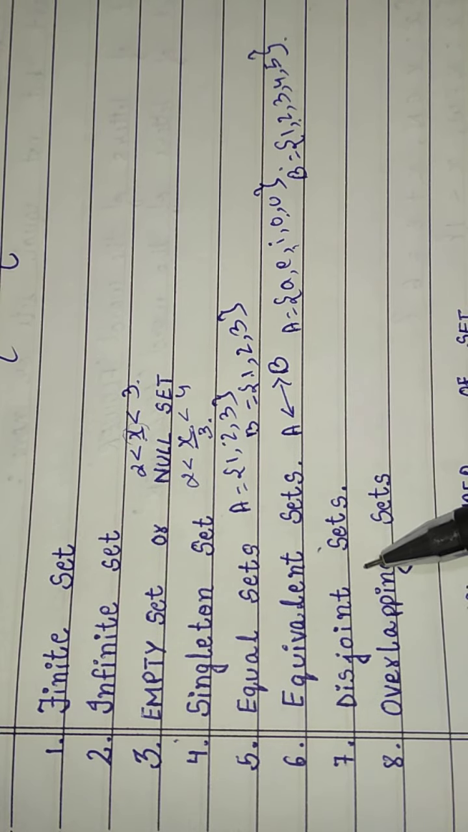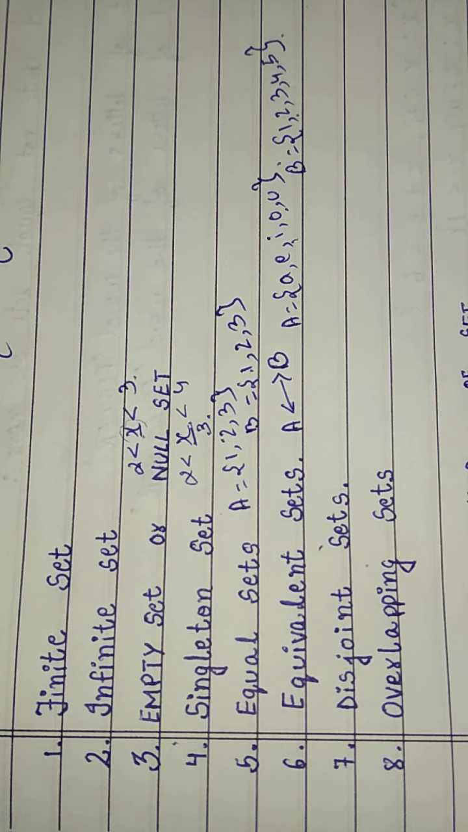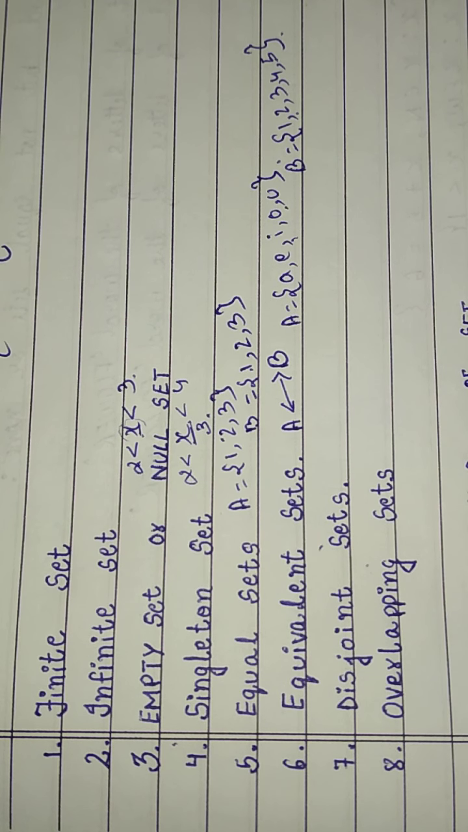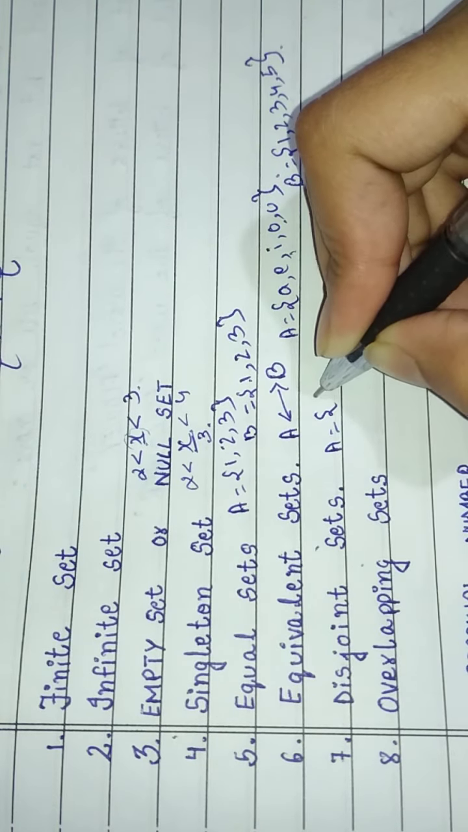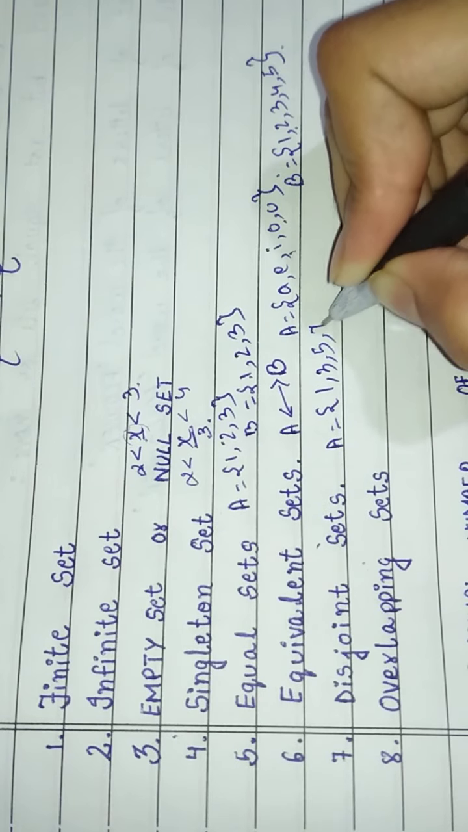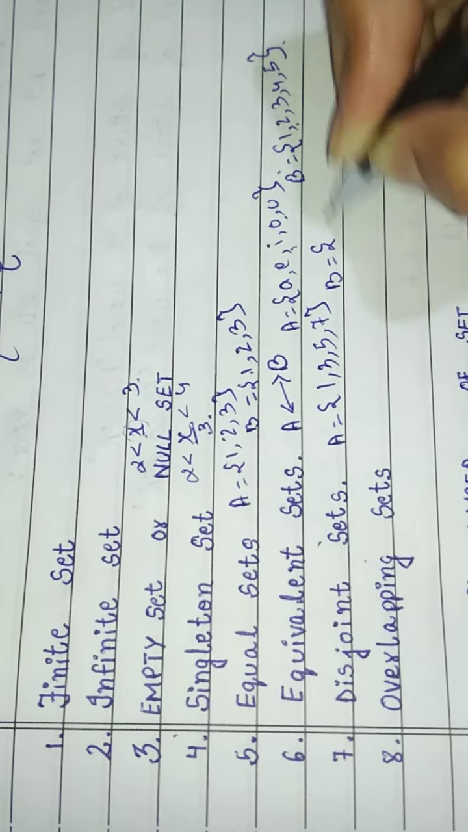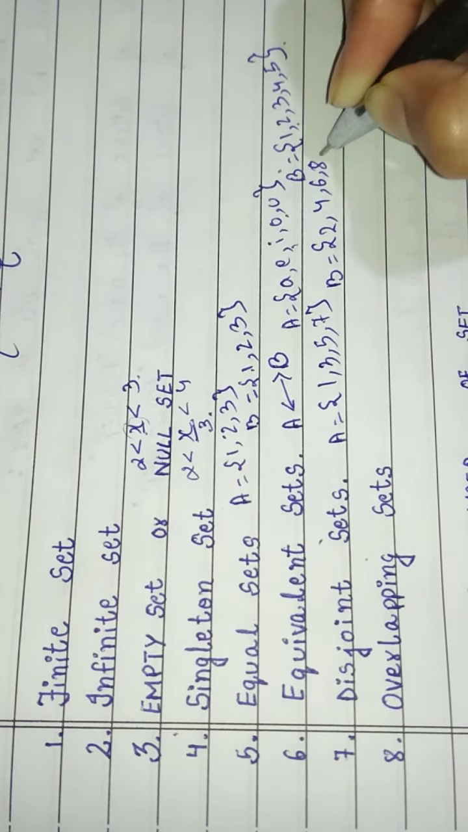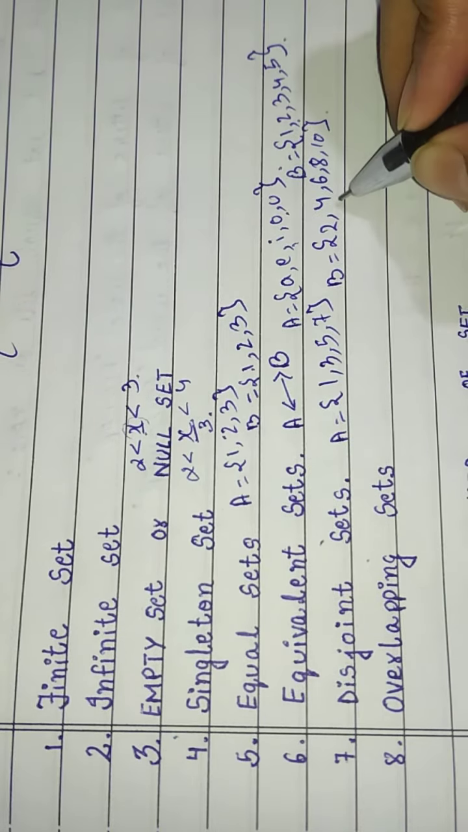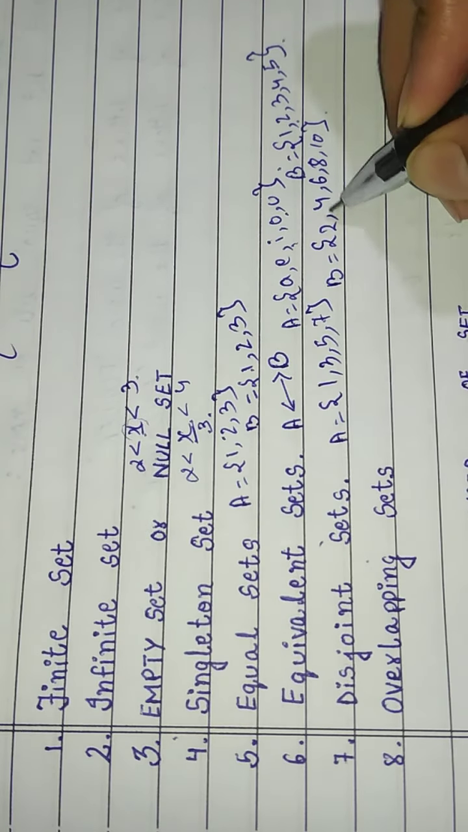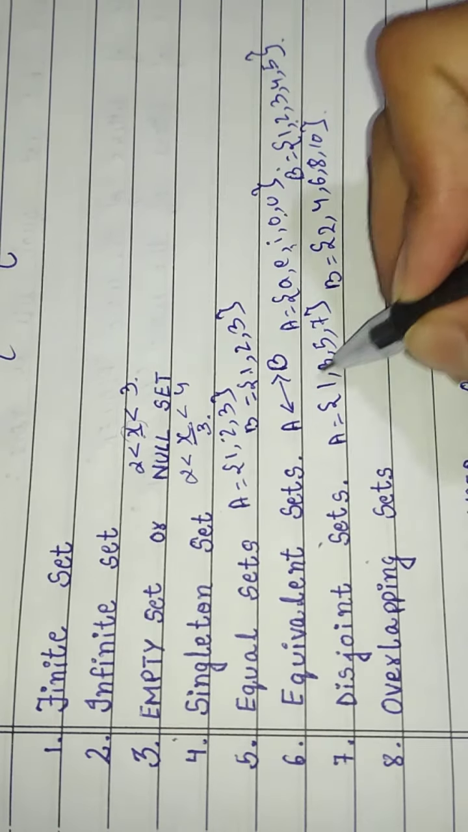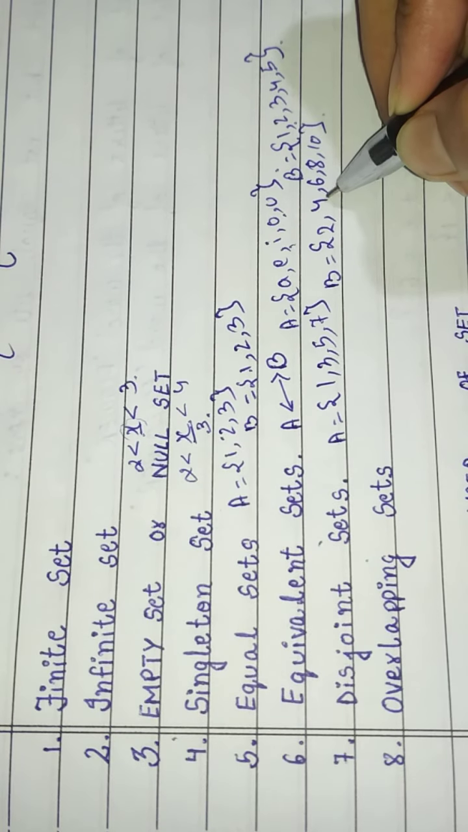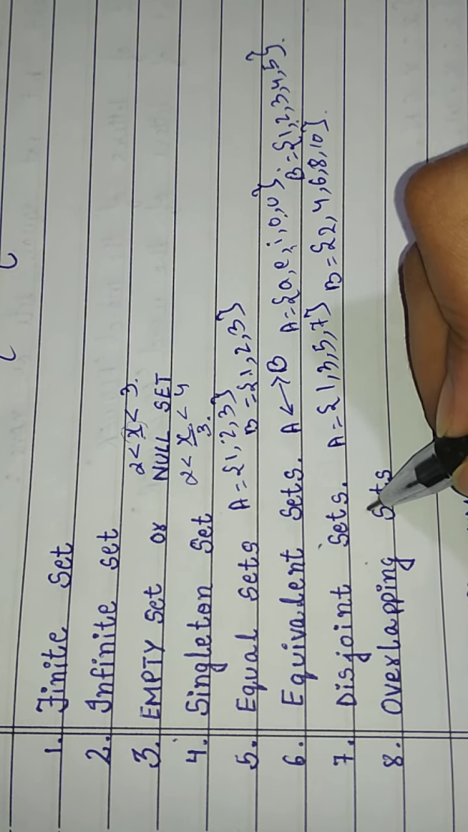Then seventh is disjoint sets. Disjoint sets means two sets having no element in common. For example, set A equals 1, 3, 5 and 7, and set B equals 2, 4, 6, 8 and 10. No element is common. Like 1 is in A, but nowhere is 1 written in B. And 3 is written in A, but nowhere in B. So these are disjoint sets.